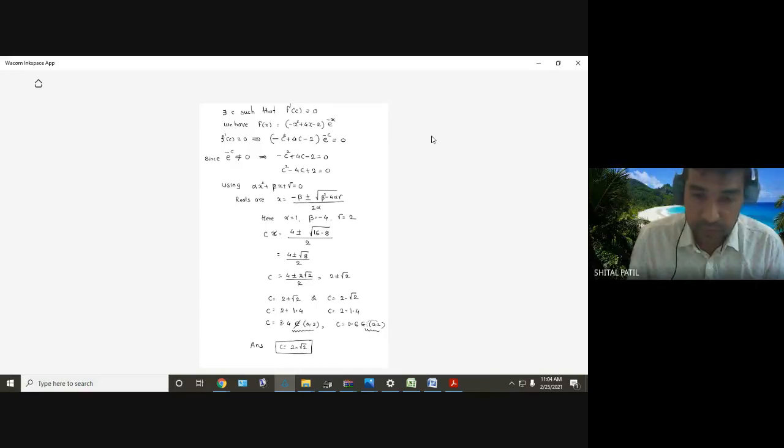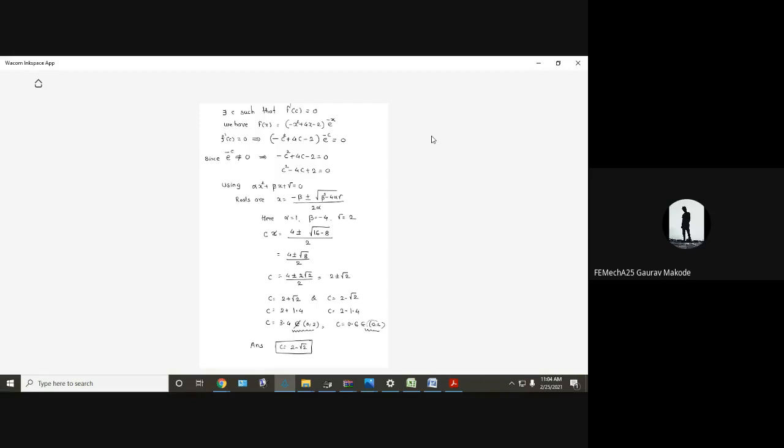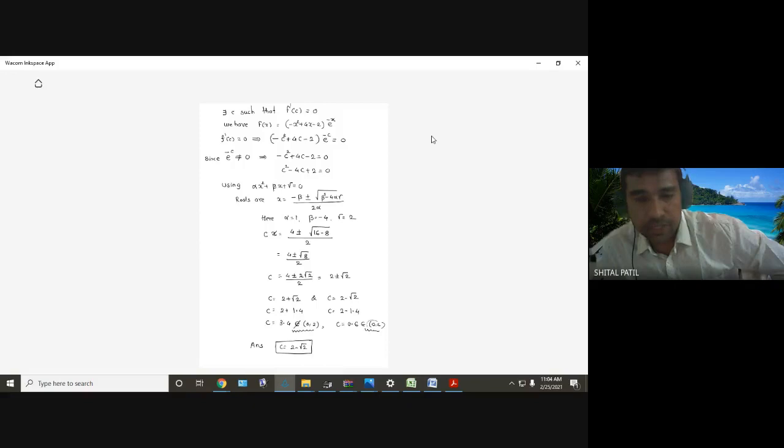It is not in it, it is more than 2, it is 3.4. So we cannot consider that c for this example. If you wrote 0 to 2 in open bracket, correct, it is not in it. And the next one is 0.6 which is between 0 to 2. So we have to consider 2 minus root 2. We cannot consider 2 plus root 2. Got it?